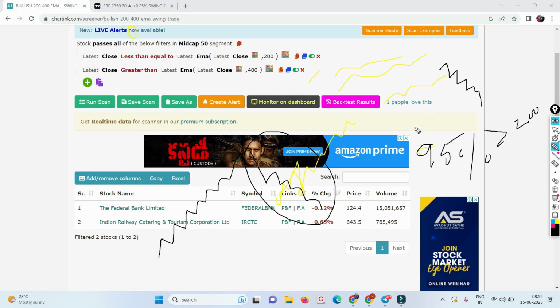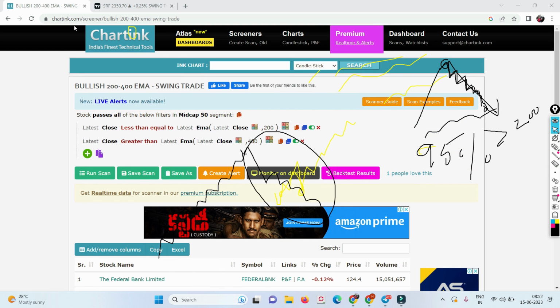Okay, what do we say? The stock went up, let's say your 200 moving average stands here, so this correction is required for the majority of the stocks. All right, so any stock which is far away from the 200 moving average, try not to enter into those stocks, because the correction is required. Got it guys?